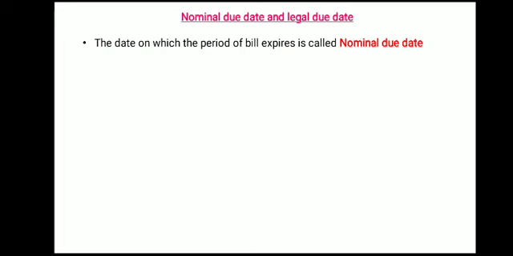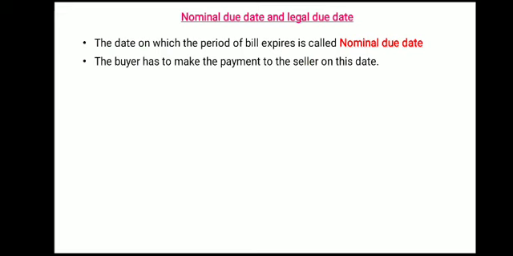Suppose the bill is drawn today, that is 13 July 2020. Now the bill is credited for 3 months, so the payment is allowed after 3 months. So after 3 months, what date will you get? So it will be 13th October 2020. So that is your nominal due date. The date on which the period of the bill expires is said to be the nominal due date. Then the buyer has to make the payment on that day.